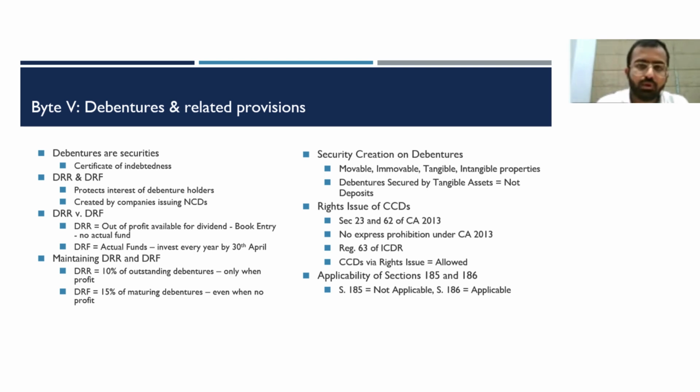Now, unlisted companies who are making private placement or public issues are required to create both DRR and DRF, whereas unlisted NBFCs who are making public issue of NCDs are required to create only DRR.